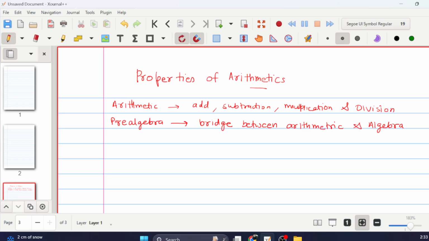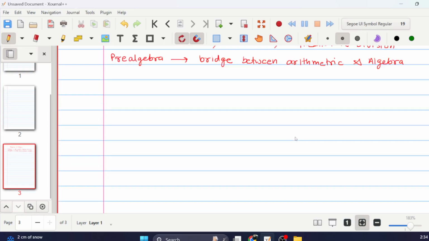Now, what is the goal of this chapter, the properties of arithmetic? The goal of this chapter is that by the end of it you should be able to answer a bunch of questions, that you should be able to solve the following problems.